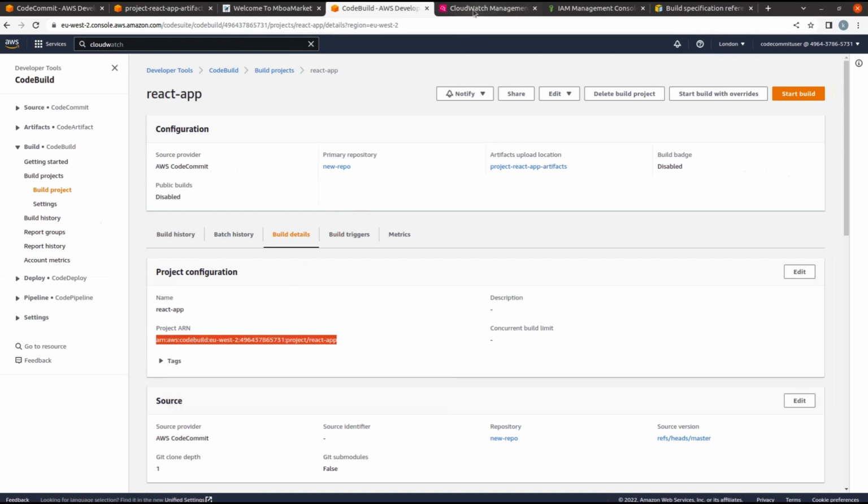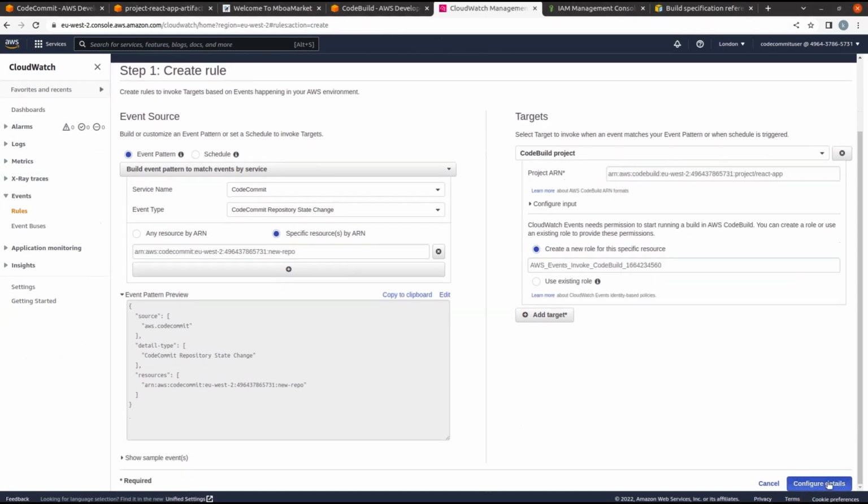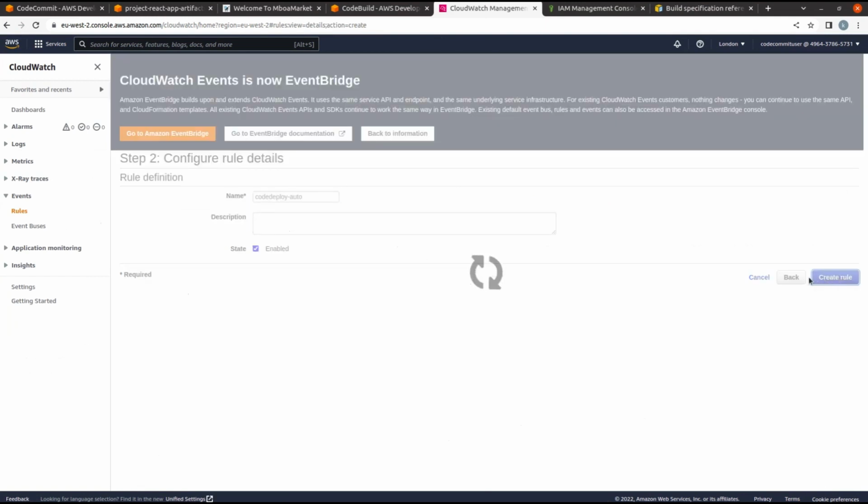Okay, that's been done. We paste that and we create. Then we put the name of the rule, code deploy, because we are building the project and we want to deploy that. We create the name, and we have the rule created.